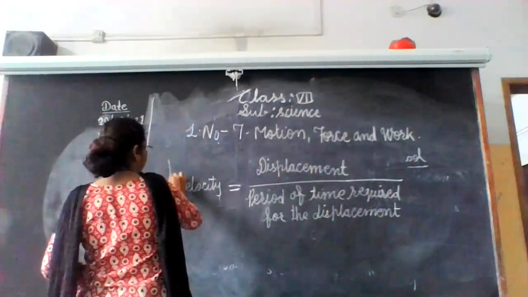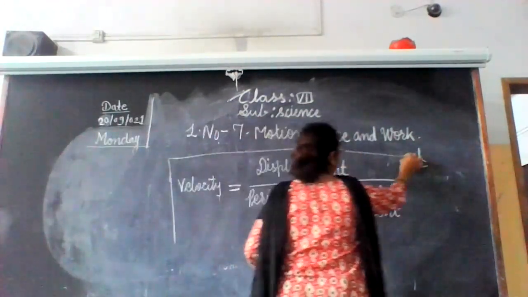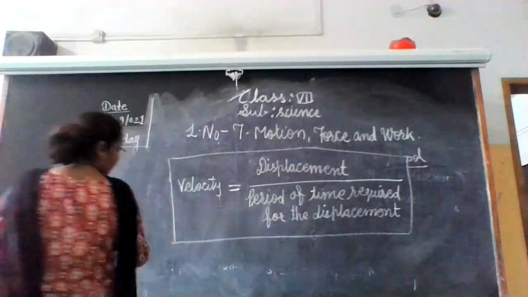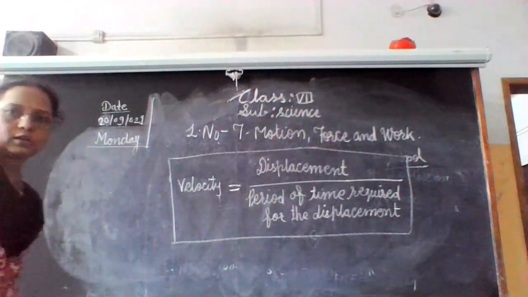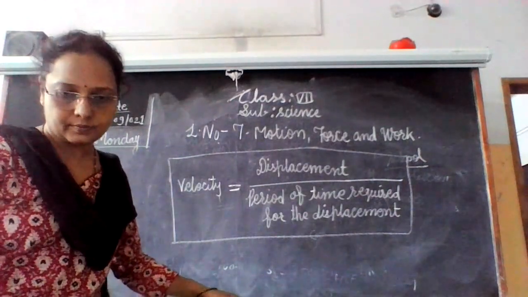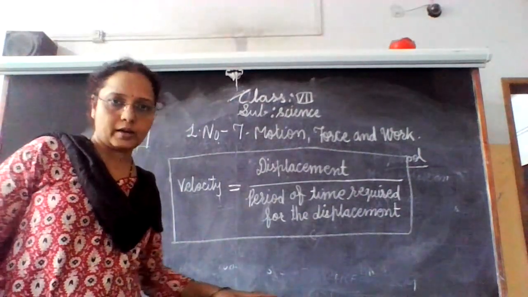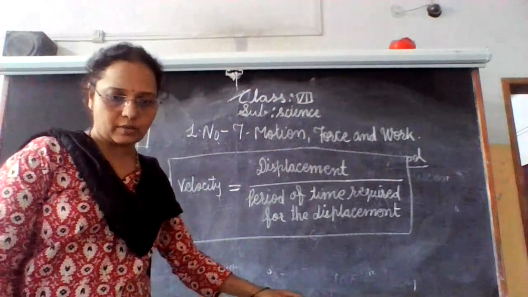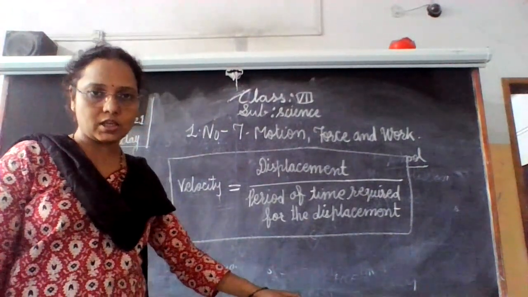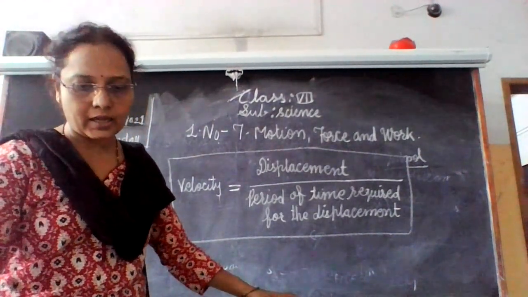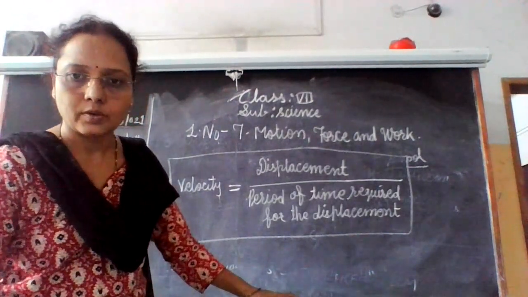So this is the formula for velocity. Please note down this formula. And in our next video, we learn about average velocity and instantaneous velocity. Okay.